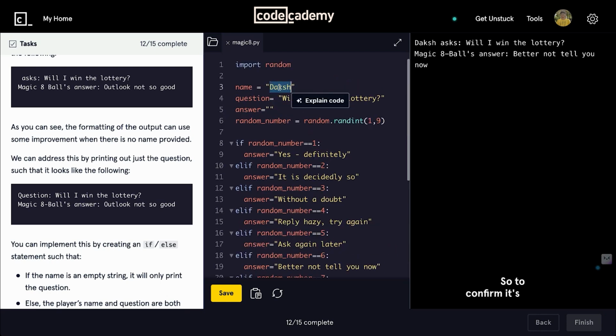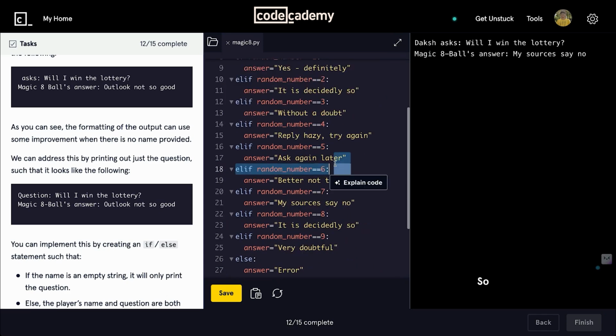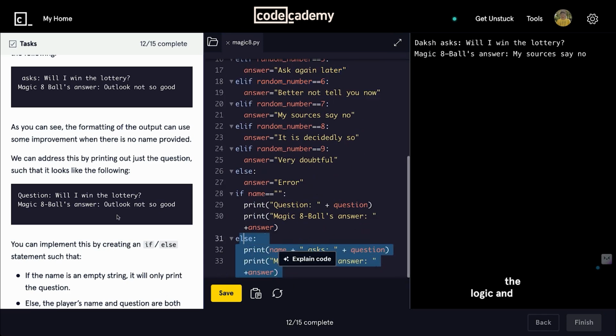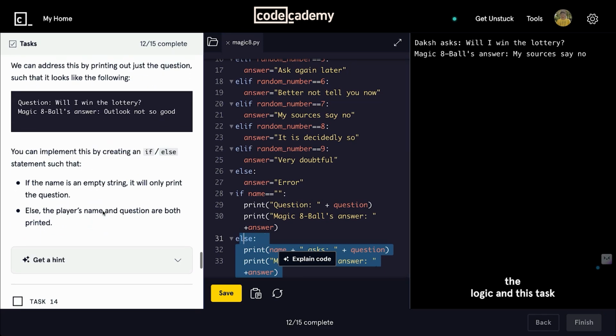So to confirm it's working, we'll remove this. See, it's just asking the question now. If we revert back to the name, it's printing this. So with this, we have implemented the logic, and this task is just that.